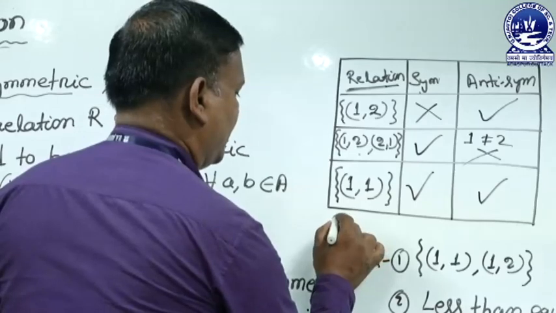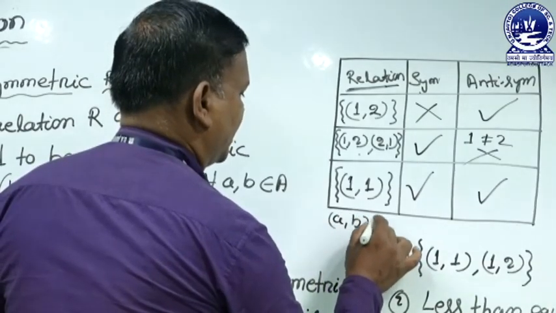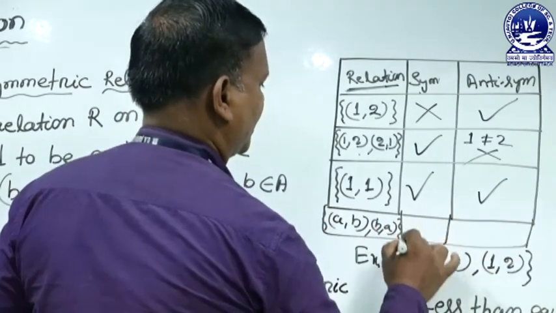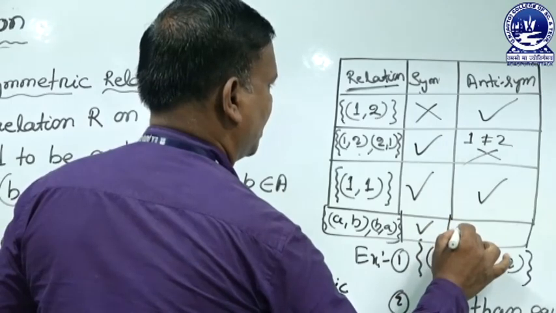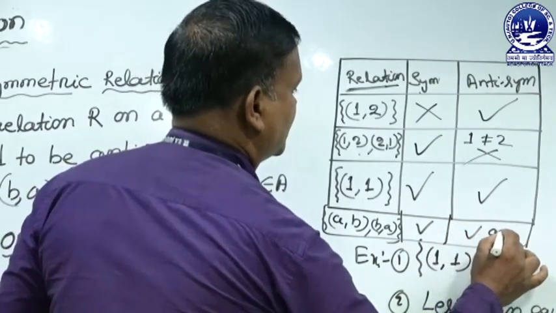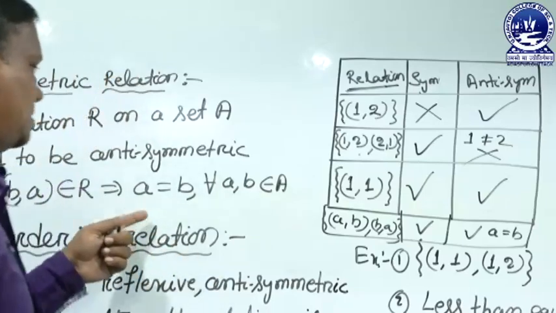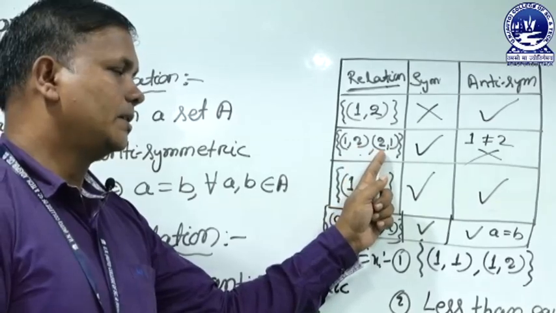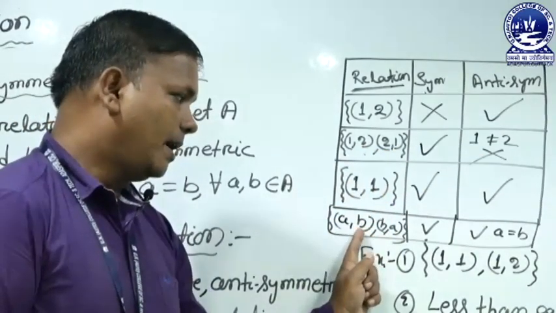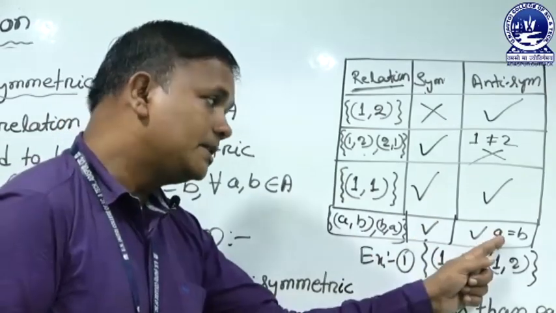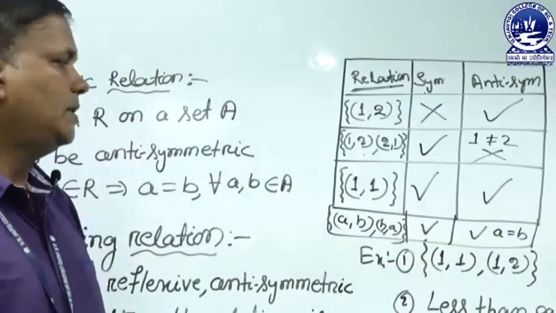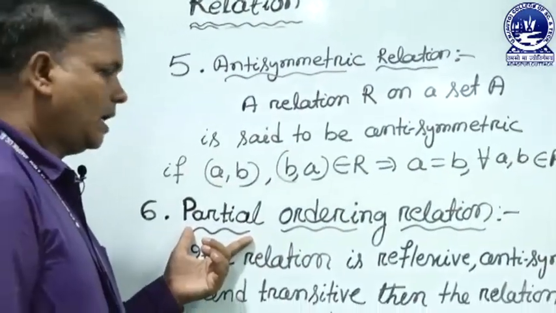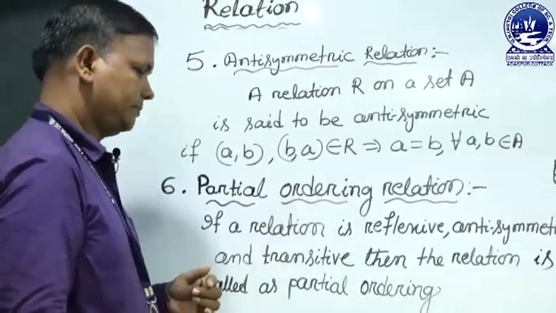When (A,B) and (B,A) are present in a relation, it is antisymmetric only if A is equal to B. That is the definition: A is equal to B, so it is called antisymmetric. Here (1,2) and (2,1) are present, but 1 is not equal to 2. If A and B are arbitrary symbols and A is equal to B, it is called antisymmetric. That means (1,1).